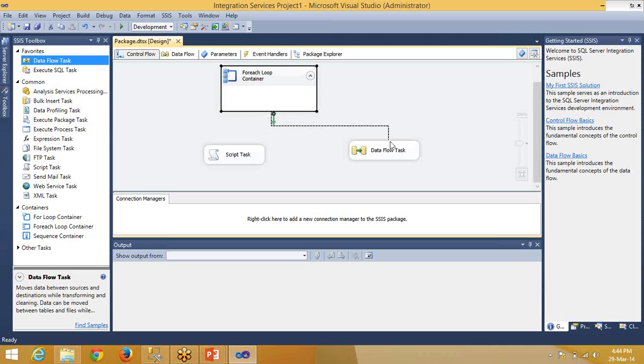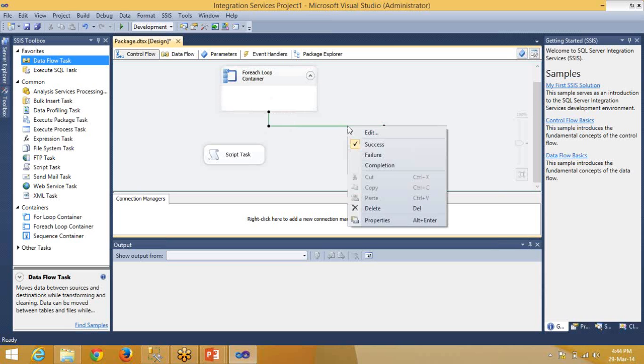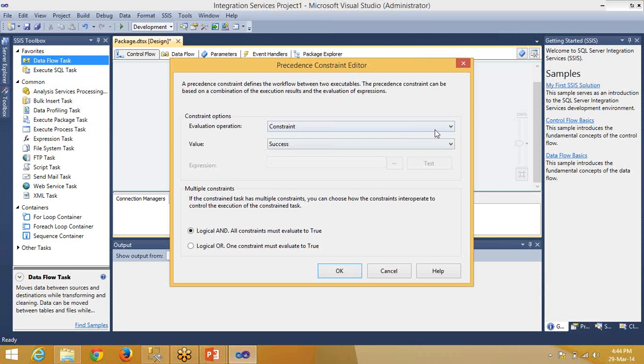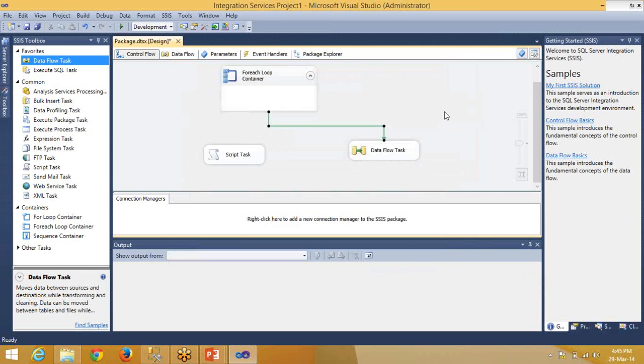For example, if we find those files, then it should loop to the next. These are the properties: success, failure, completion. If it is success, then to which task; if it is failing, then to which task. You can set this in the precedence constraint editor.